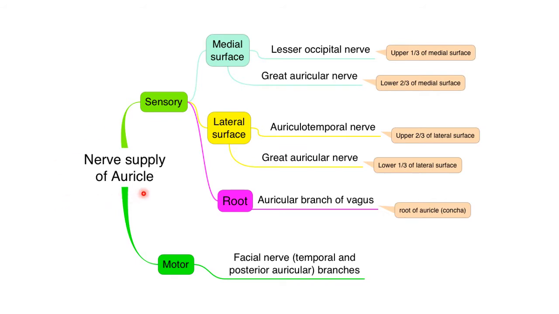Coming to the nerve supply of the auricle, it has got sensory and motor innervation. Motor innervation is to the muscles attached to the auricle, that is the extrinsic muscles, which are auricularis anterior, posterior and superior, innervated by the facial nerve through the temporal and posterior auricular branches. Coming to the sensory innervation, the medial surface of the auricle in the upper one third is supplied by the lesser occipital nerve, whereas the lower two third is supplied by the great auricular nerve.